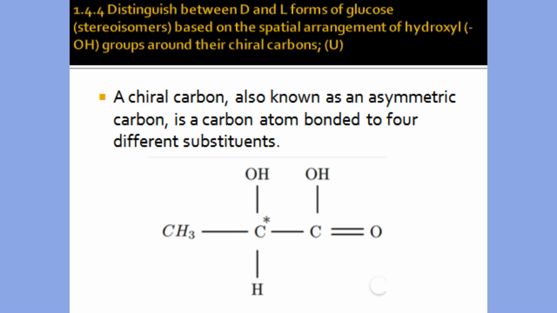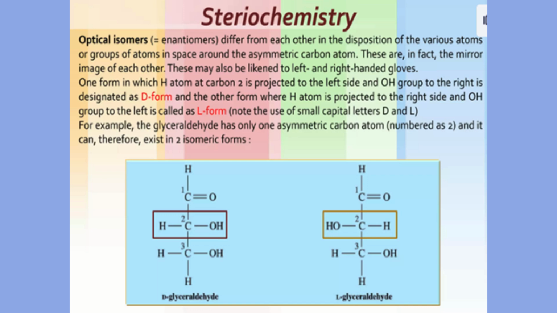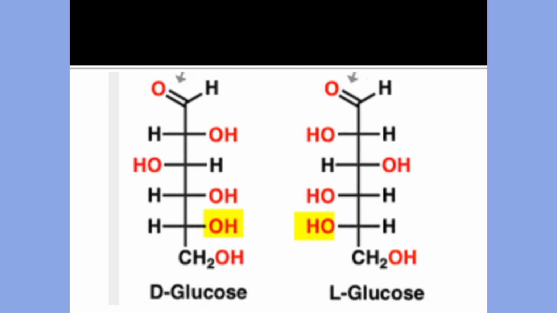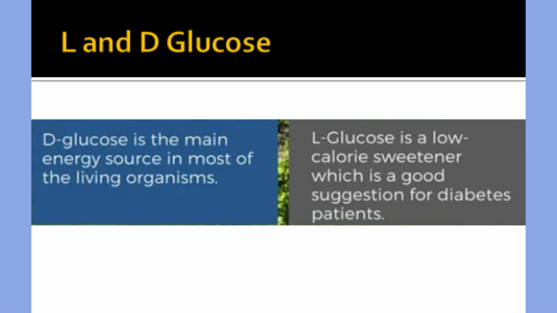Let's distinguish L and D glucose. D and L forms of glucose, which are stereoisomers, are distinguished by the spatial arrangement of their hydroxyl, OH, groups, specifically at the chiral carbon farthest from the carbonyl group in their Fischer projection. In D-glucose, the OH group on this chiral carbon is on the right side of the projection, while in L-glucose, it's on the left side. A chiral carbon is one that is attached to four different groups, making it a stereogenic center. In glucose, the chiral carbons are the second, third, fourth, and fifth carbons.